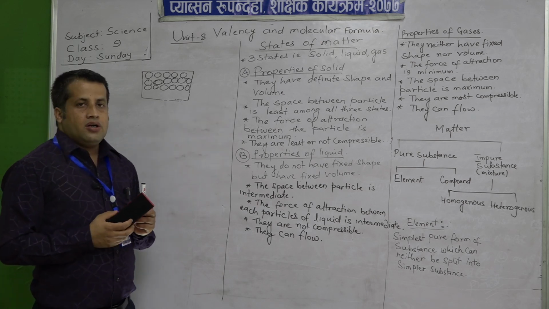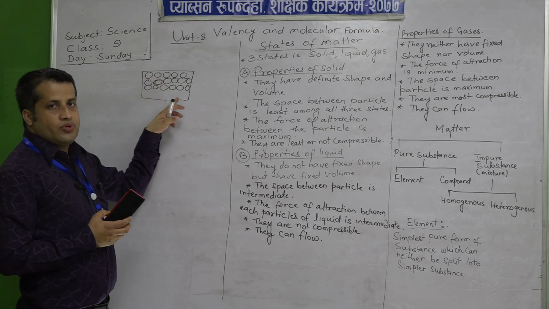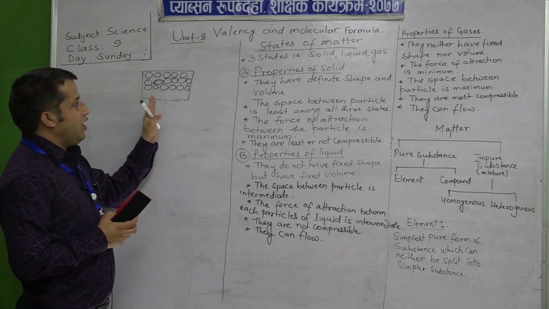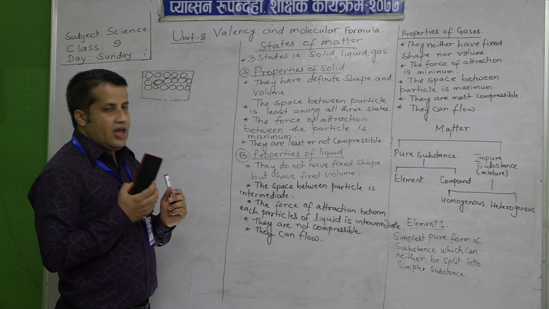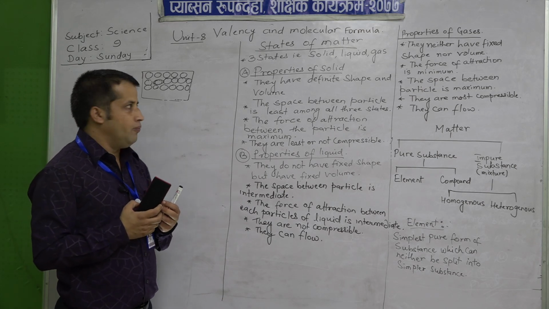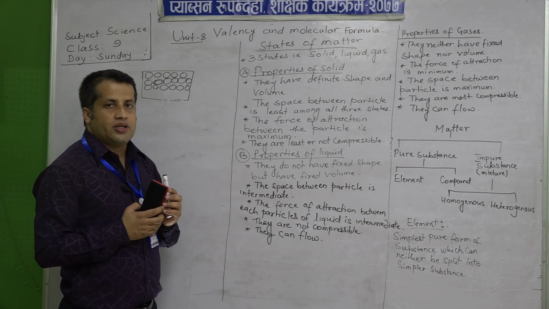So in solid, the atoms or small particles are very packed with each other, and they have definite shape and size, as well as volume. Okay, this is the first property of solid.